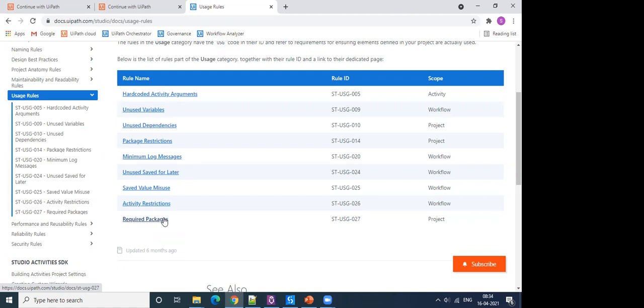Another example is when you want to enforce that a particular version of a package should be used. Let's take the UI Automation package. The latest version is, I guess, 21.4, and let's say the organization wants people to use at least version 20.10.9 of this package.